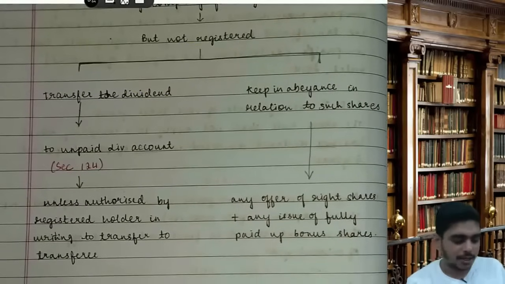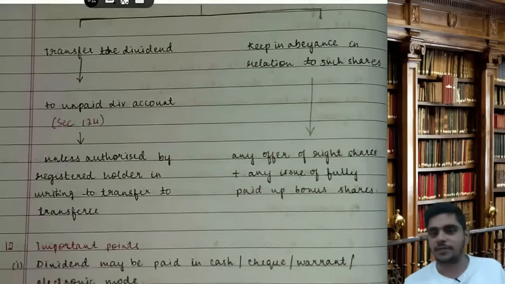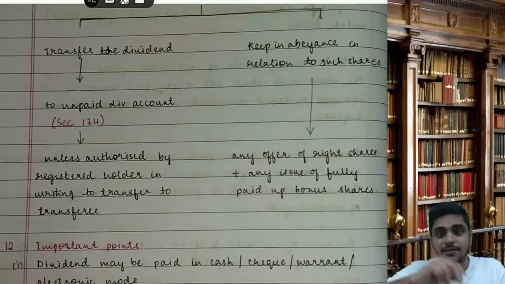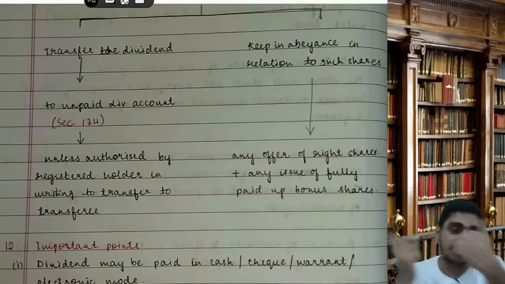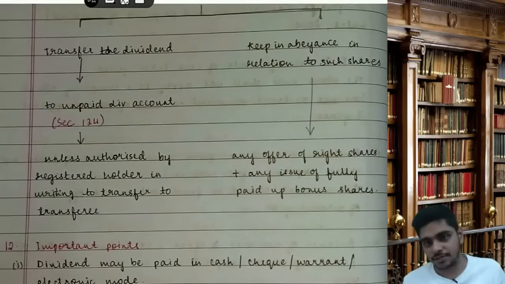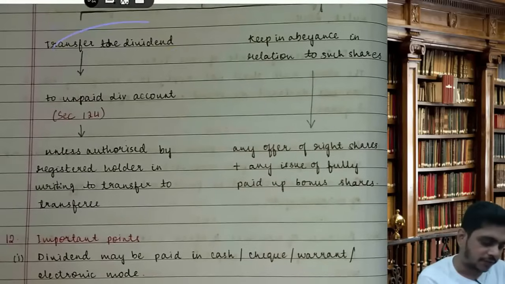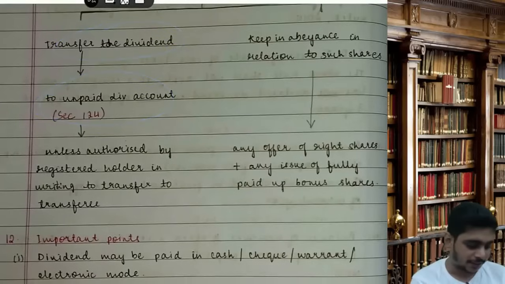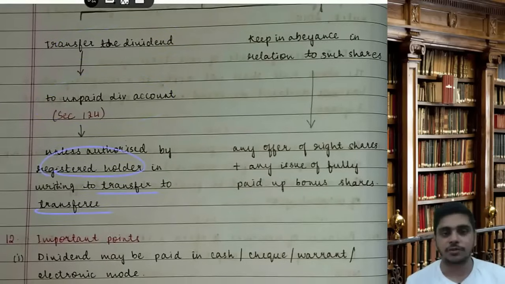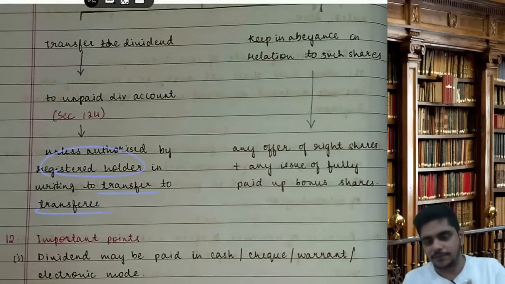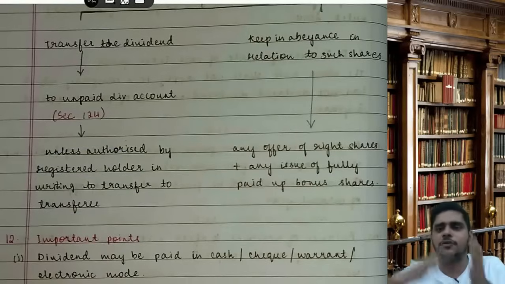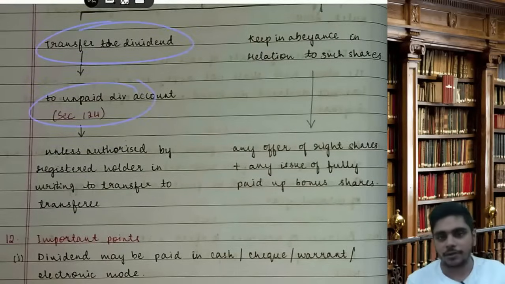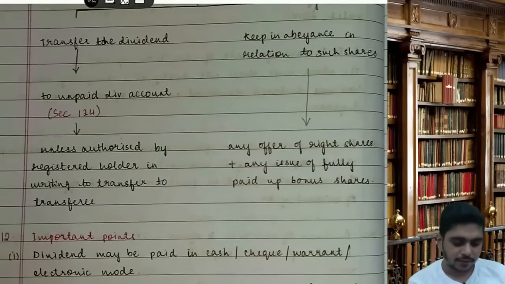So what will happen? The company will transfer the amount of dividend to unpaid dividend. They cannot give it to the transferor because his name is cancelled. They cannot give it to the transferee because his name is not registered. So what will they do? They will transfer the amount of dividend to the unpaid dividend account. However, unless authorized by the registered holder in writing to transfer to the transferee. If the transferor has said to please transfer it to the transferee, then it will go to the transferee, or else it will be transferred to the unpaid dividend account. In the meantime, they will keep in abeyance